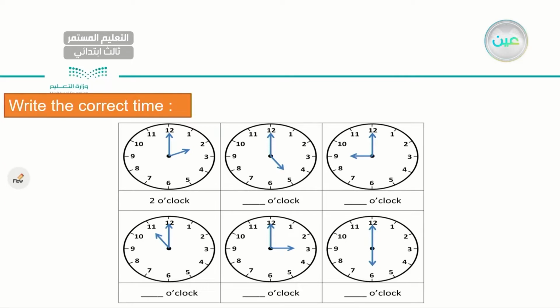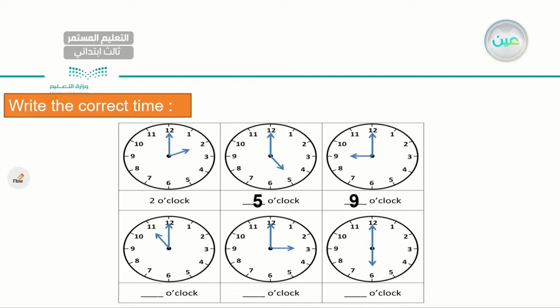Help me to write the correct time. I already gave you the first one as an example. For the first time, it is 2 o'clock, right? Exactly 2 o'clock, right? For the next one, it is 5 o'clock. Very good. Now look at the time. Look at the hands of the time. Very important. 5 o'clock. Excellent. For the next one, what time is it? It is 9 o'clock. Very good. Exactly 9 o'clock, right?